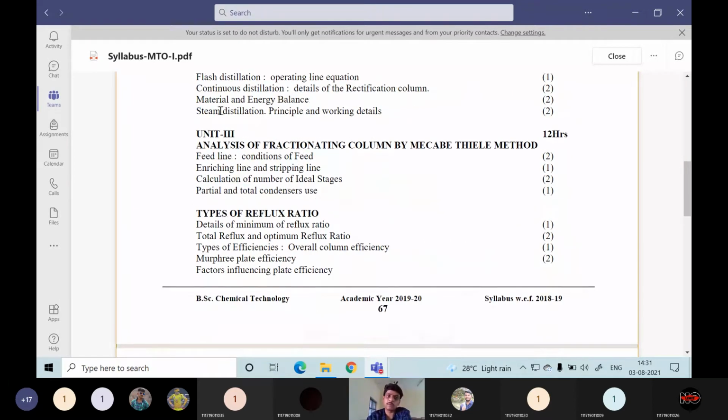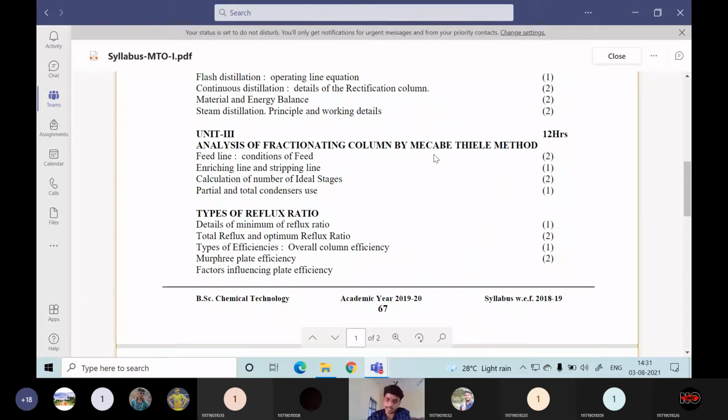The next one, whatever we are discussing in the second unit, our special emphasis will now be on the continuous distillation column, which is the analysis of the fractionating column or continuous distillation column by the McCabe-Thiele method. That McCabe-Thiele method is used to calculate the number of stages or number of plates required for the distillation column for a desired degree of separation. How to do that, we will learn in detail.